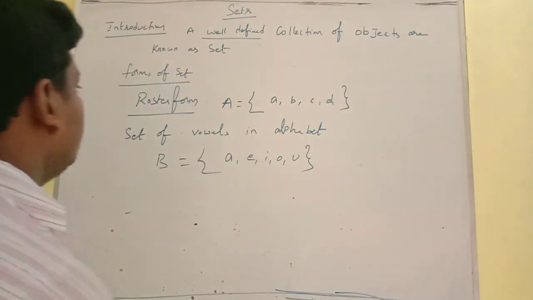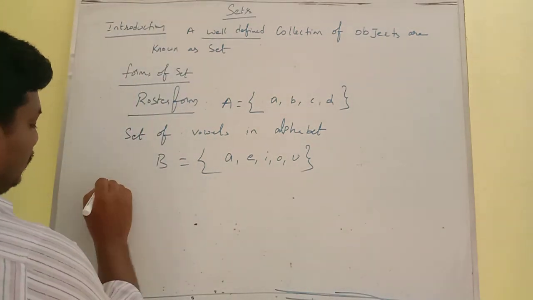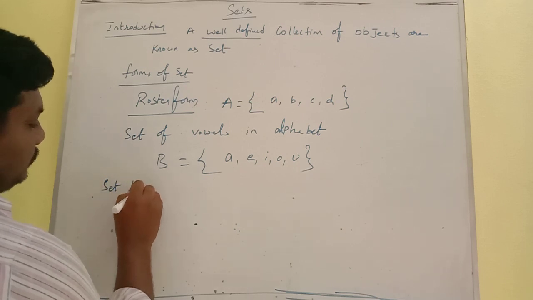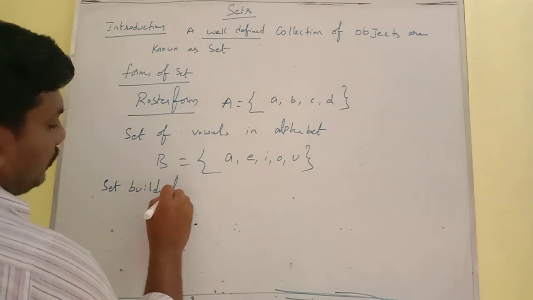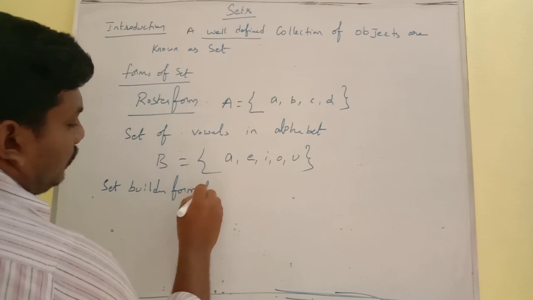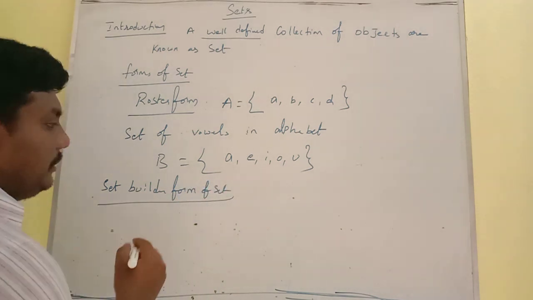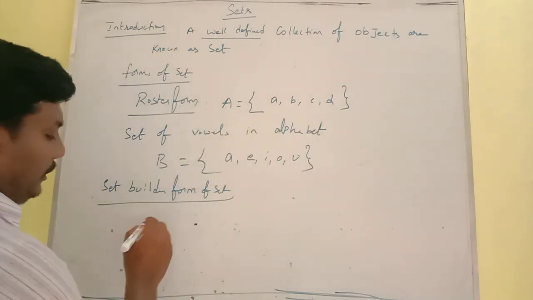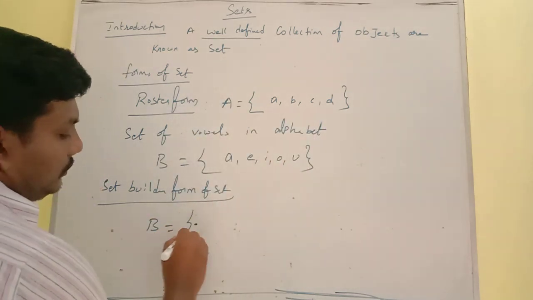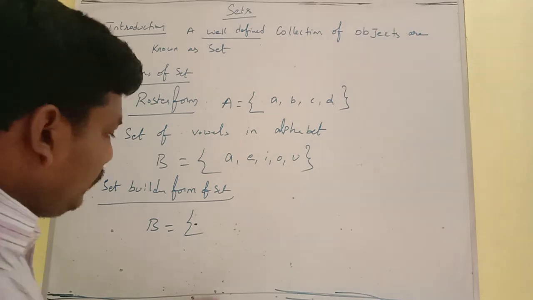Another form is builder form, or set builder form. How is it set builder form? The same thing we have to write. B is equal to the set of.